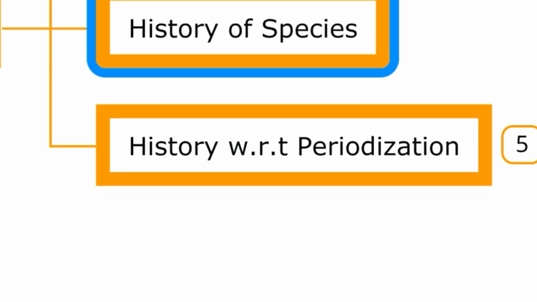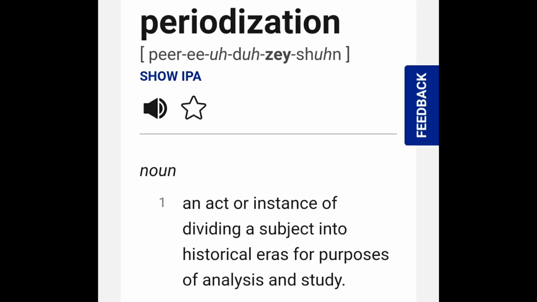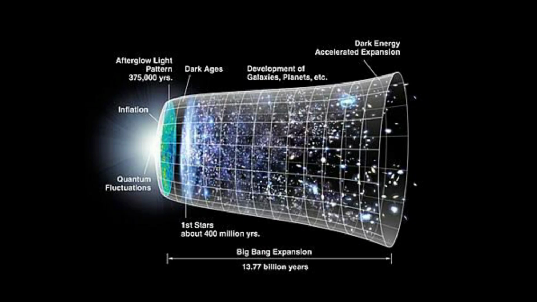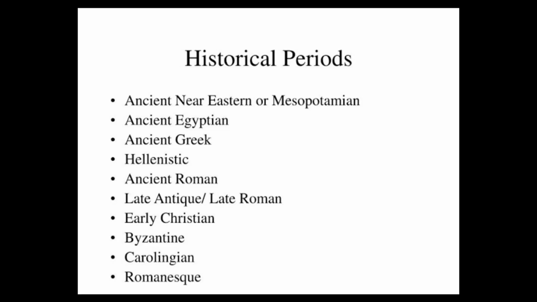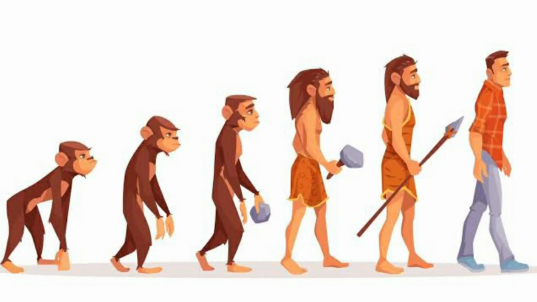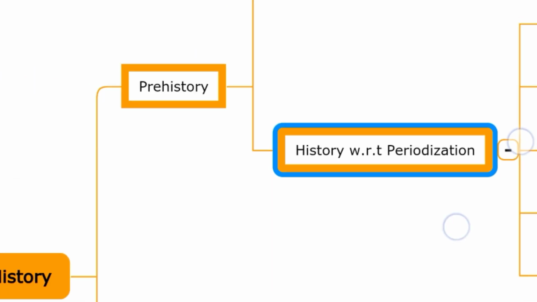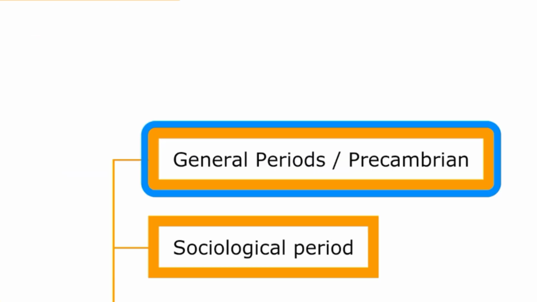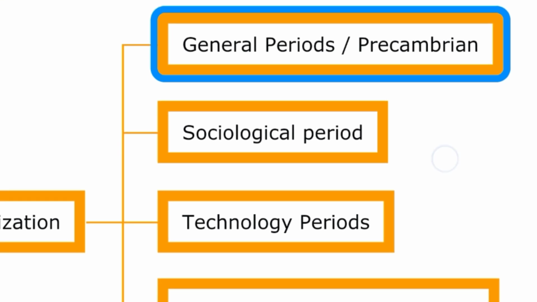The third and last categorization of prehistory is on the basis of discrete quantified named blocks of time, called periodization. Major categorization includes cosmological, geological, anthropological, and historical periods, covering the origin and evolution of human civilization, divided into respective periods. Number one in the list is the general period, which we have already given the name of history of Earth or Precambrian period.